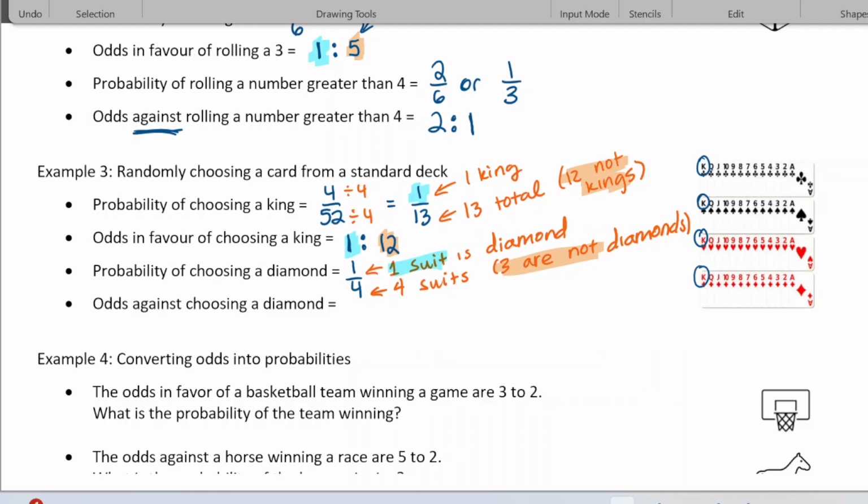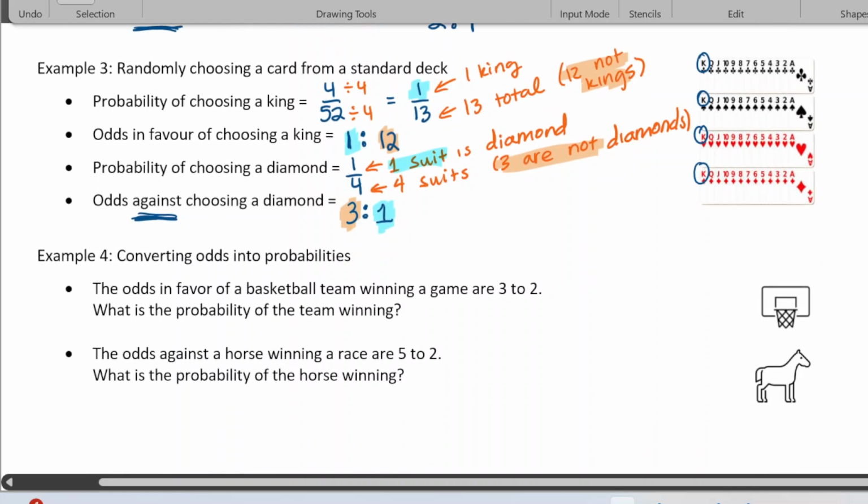So when we write our odds, that's the ratio we're going to use. So the odds against choosing a diamond is going to be the number of ways it does not happen to the number of ways it does happen, because we're doing the odds against. So it's flipped: the ways it doesn't happen to the ways it does happen. So the odds against choosing a diamond would be 3 to 1.